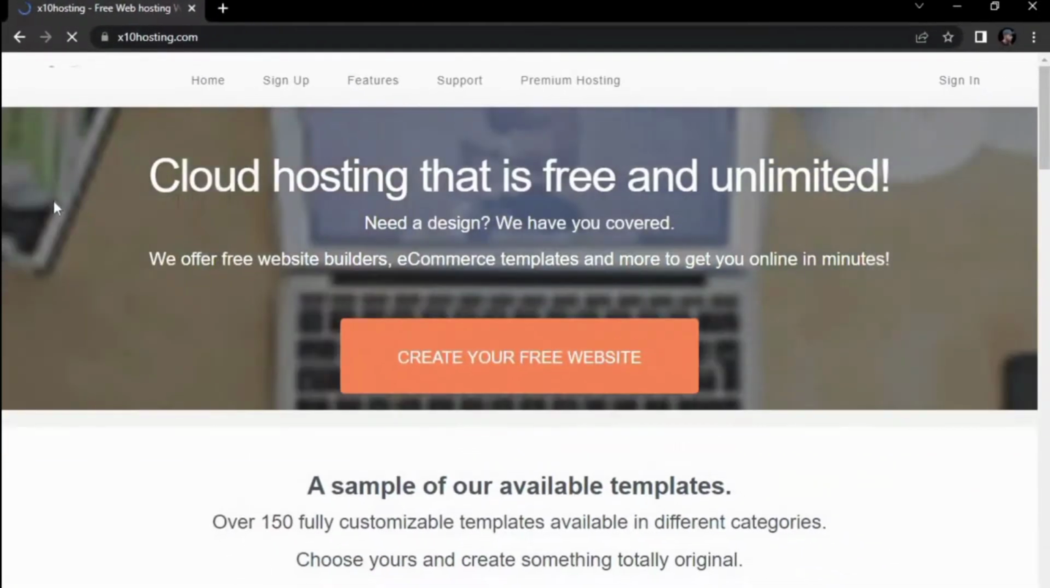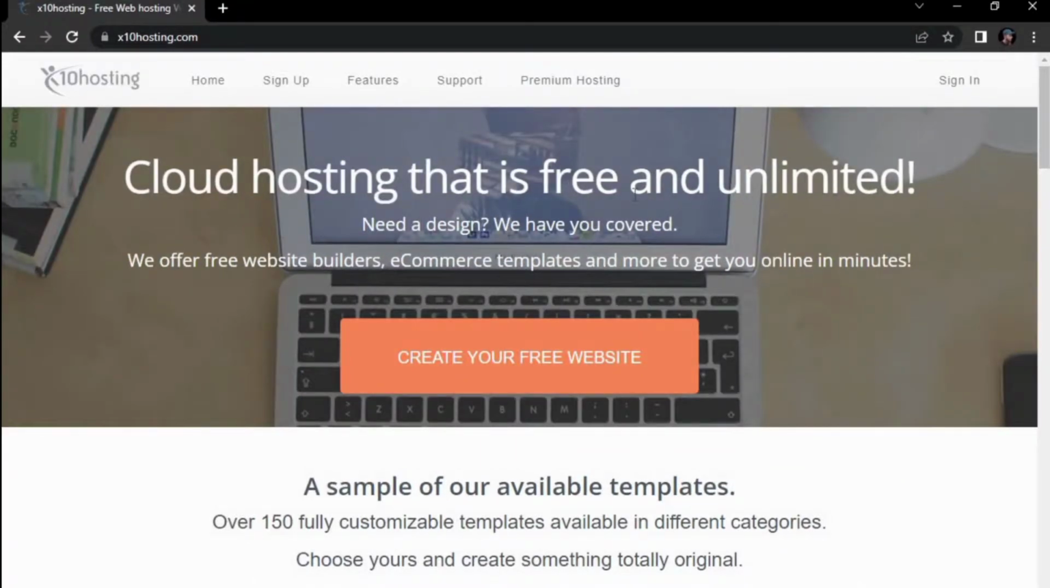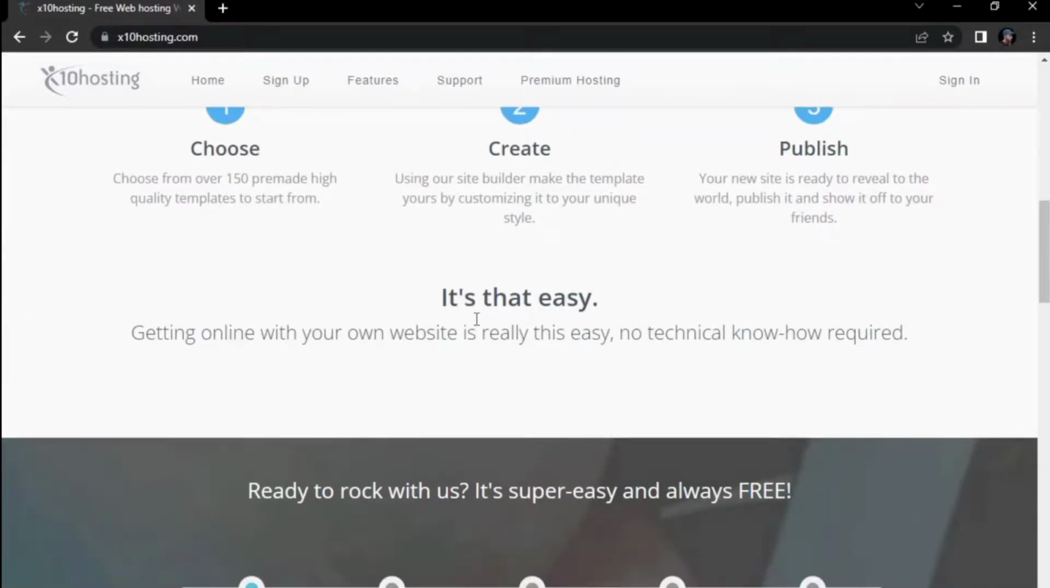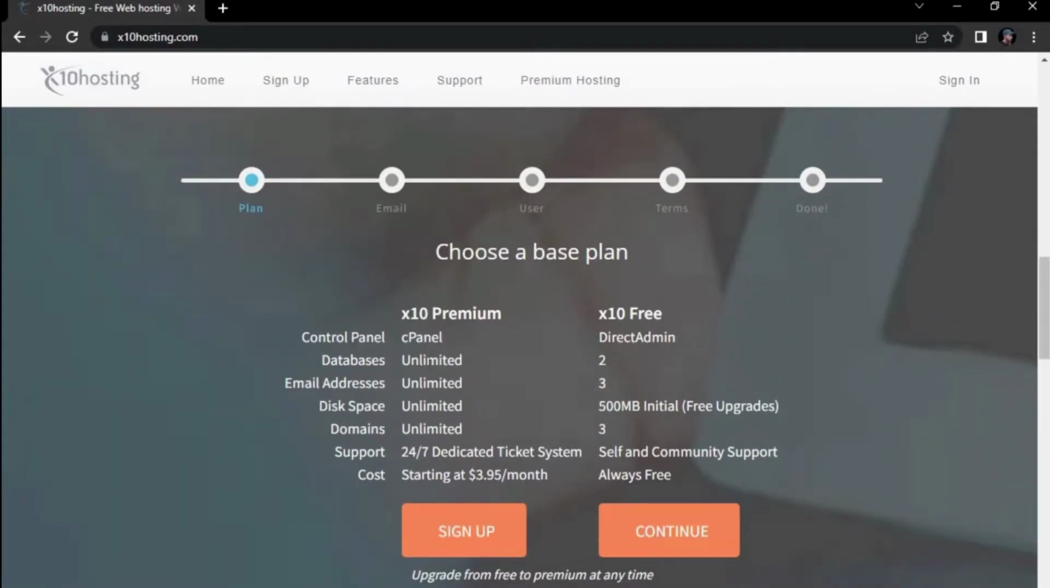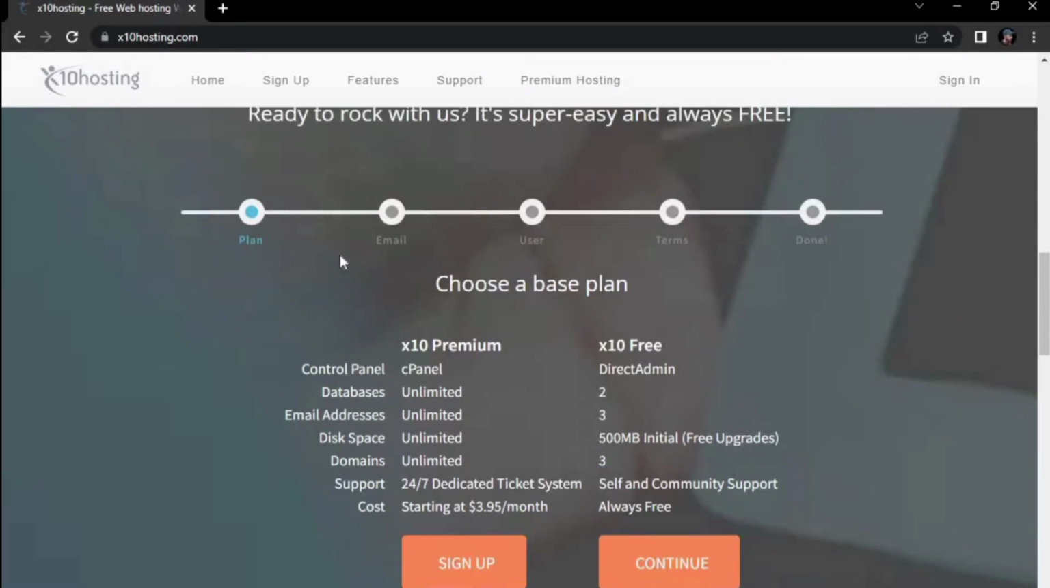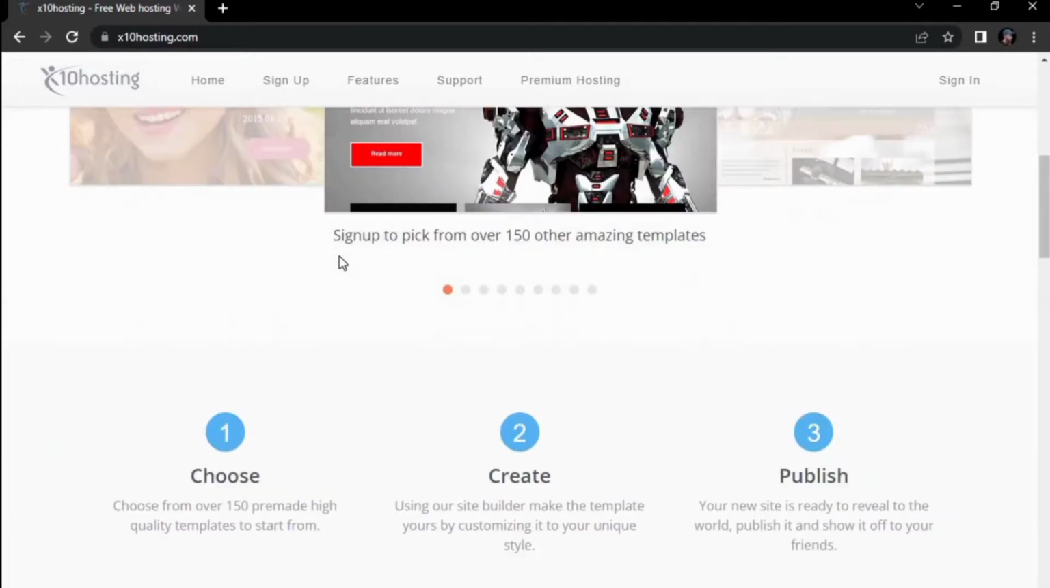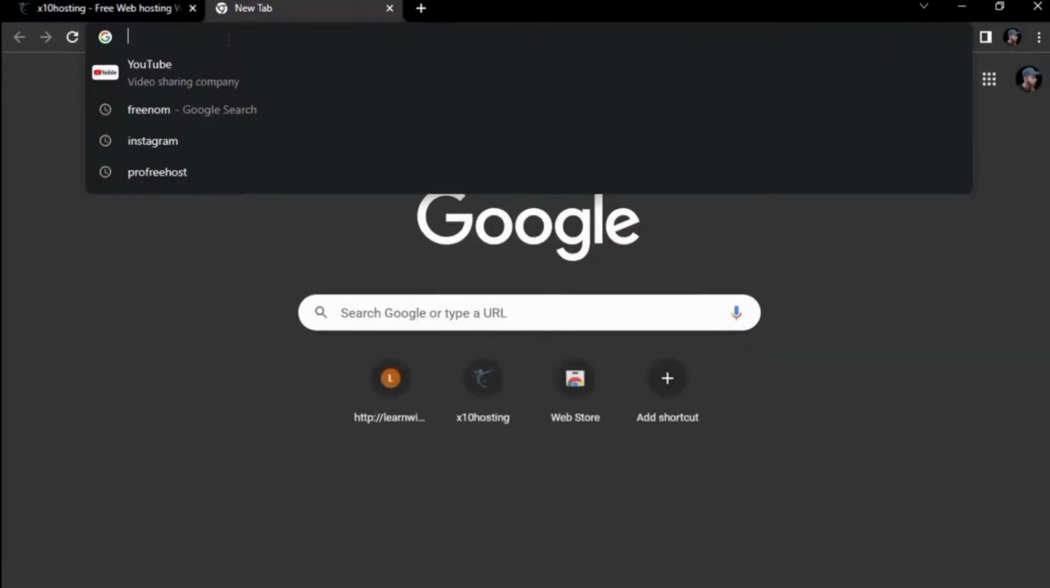So this is a website that provides free, unlimited cloud hosting. This website provides free hosting, and it is best for the free plan. DirectAdmin, not cPanel, 2 databases, 3 email addresses, 500 MB disk space, free upgrades, and also 3 domains provided for subdomains. So this website provides free hosting. This is the first one, and the second one we already showed you.